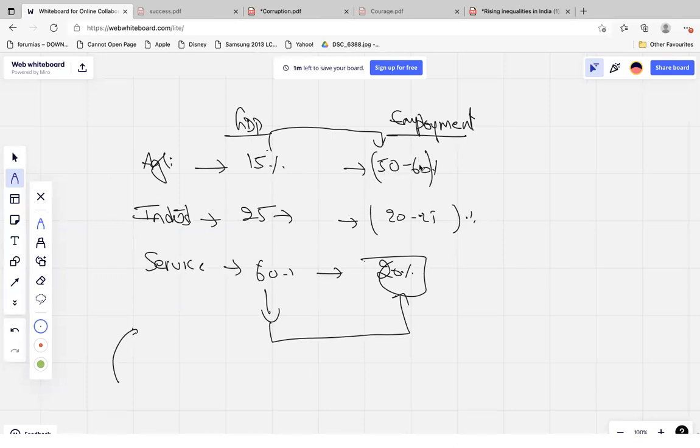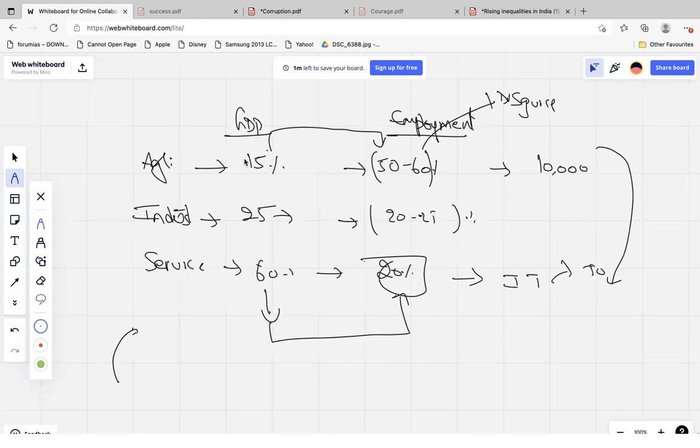Now you already know why this is causing inequality. The average monthly income in the agriculture sector is 10,000 rupees. You already know the average income in the service sector, especially your IT industry. You might have friends drawing somewhere around 1 lakh, 2 lakhs. So they're receiving at least 50,000. So there is widespread disparity of incomes, and there is a problem of huge disguised unemployment.